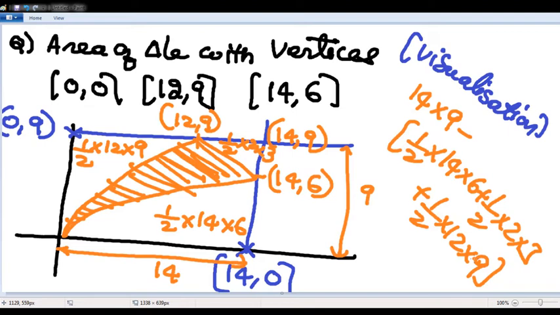Now, one student asked me what we have to do if it is a quadrilateral. Write down this question.